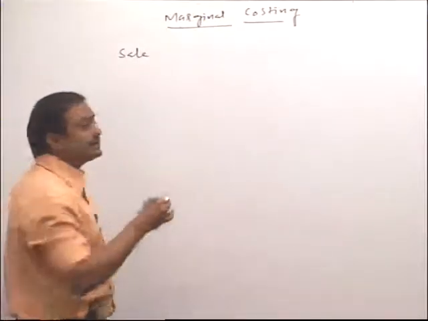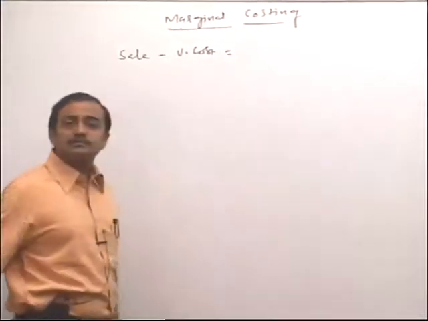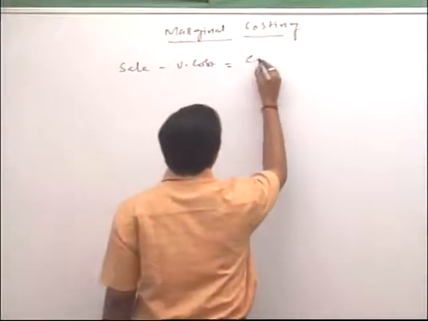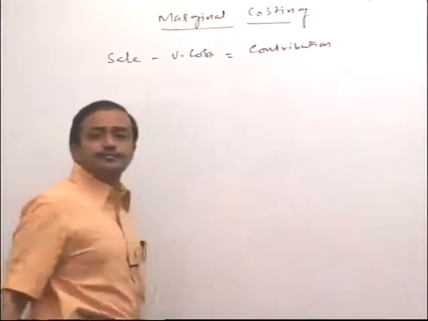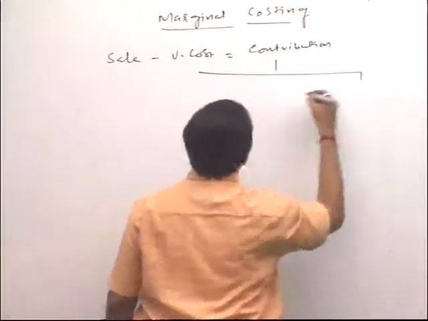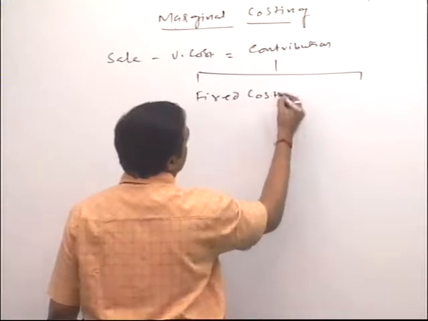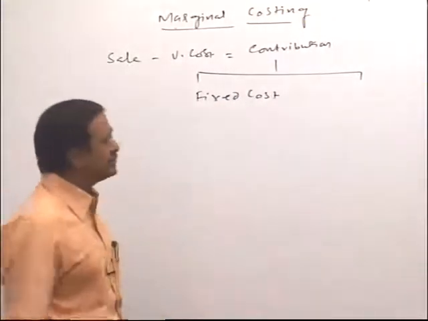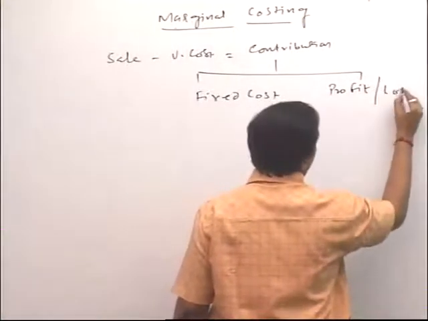Sales minus variable cost is equal to contribution. And contribution splits into two parts: one, fixed cost, and second, profit or loss.